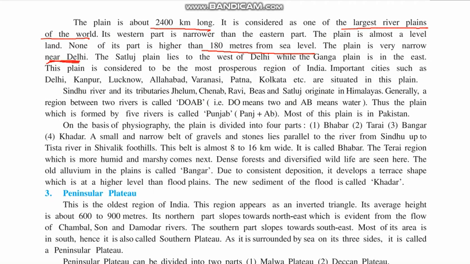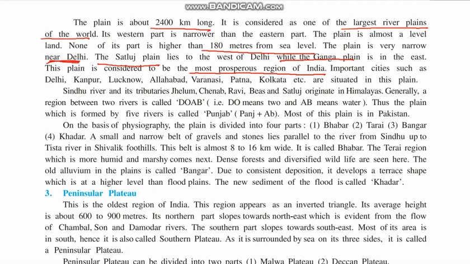The Satluj plain lies in the west of Delhi. Delhi divides the northern plains. On the top side there are the Satluj plains, while on the other side, to the east, there are the Ganga plains. This plain is considered to be the most prosperous region, one of the best regions to do agriculture.